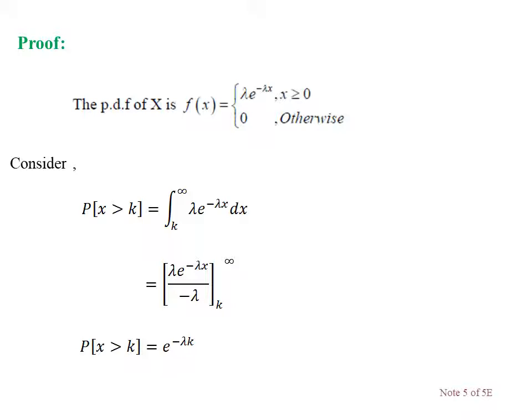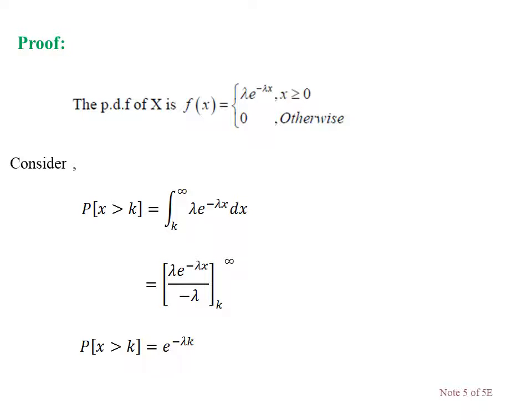X greater than k means k is the minimum value. So in the integral, k goes to the lower limit and the upper limit will be infinity, integrating f of x dx. This is the way of writing it in symbolic integral format. The f of x for this case is lambda e power minus lambda x. Now integrate this function: lambda e power minus lambda x by minus lambda. The lambda gets cancelled. Replace the upper limit: e power minus infinity gives 0. While replacing the lower limit, a minus comes, and then the minus gets cancelled, so we get e power minus lambda k. This is the value of the probability of X greater than k.